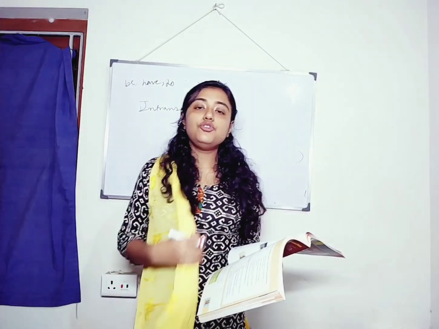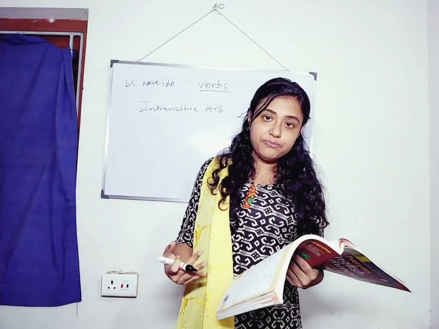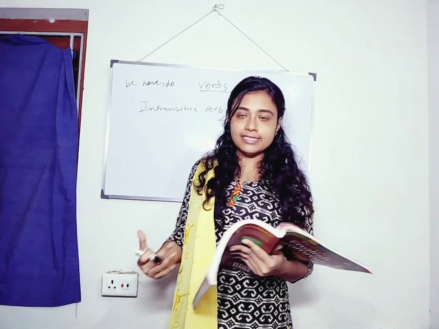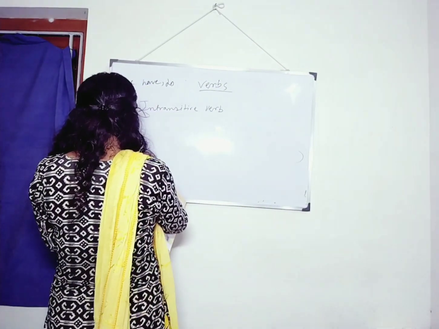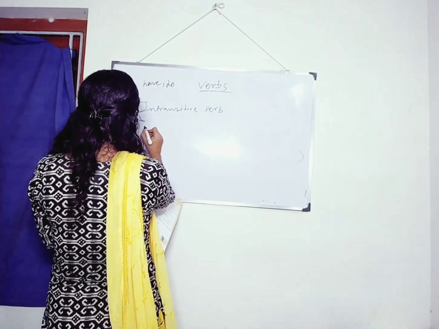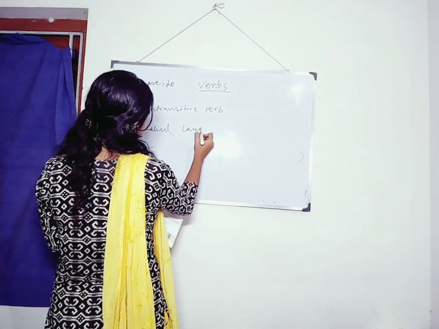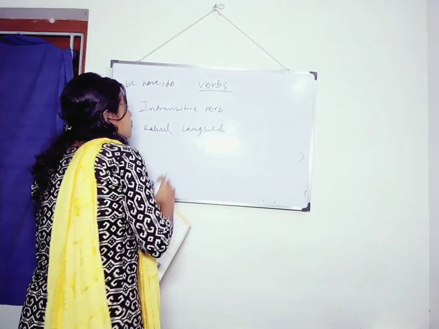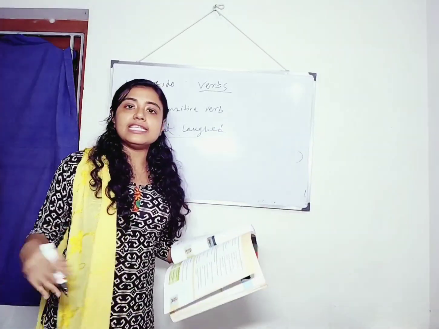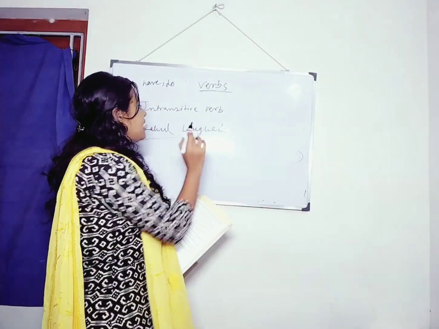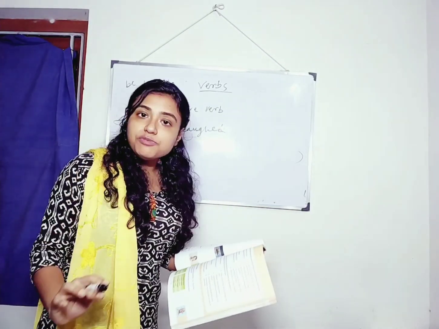Intransitive verbs do not need an object to complete its sense. For example, Rahul laughed. This is a complete sentence. It is making a proper sense. But do you find any object here?